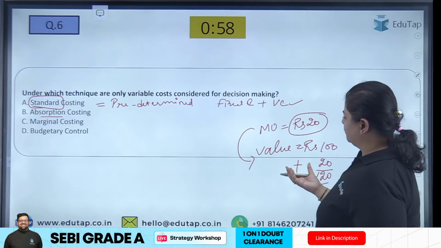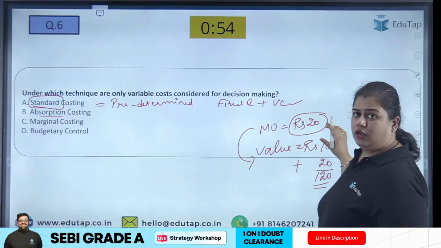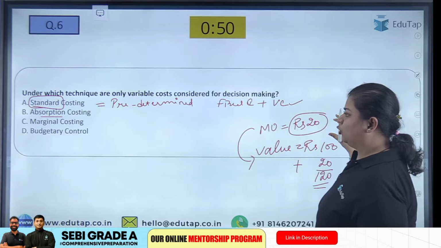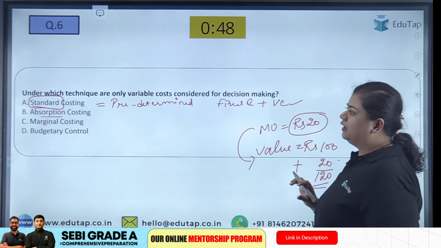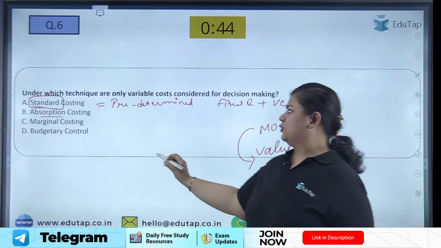This is absorption costing: I need to charge my manufacturing overhead to the value of the product.